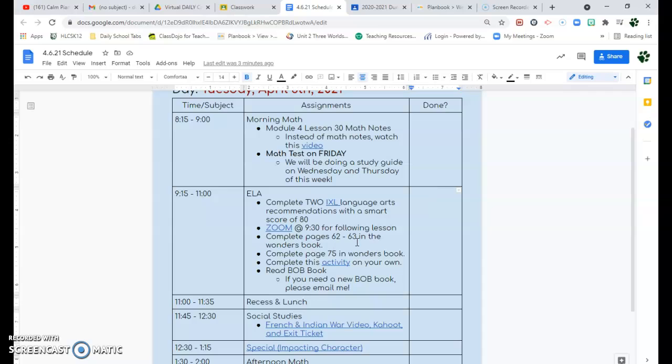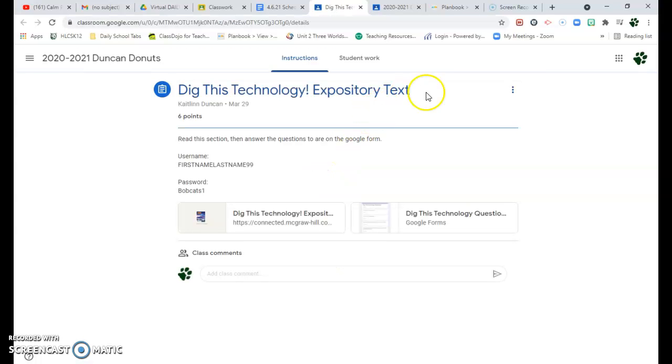When we're done with that on Zoom, you guys are going to have to do this activity on your own. So if you click on the link, it's going to bring you to Google Classroom. Your login for Wonders is your first name, last name, 99. So make sure you're using all capitals. First name, last name, 99. The password is capital B, Bobcats1. So you're going to click on this.